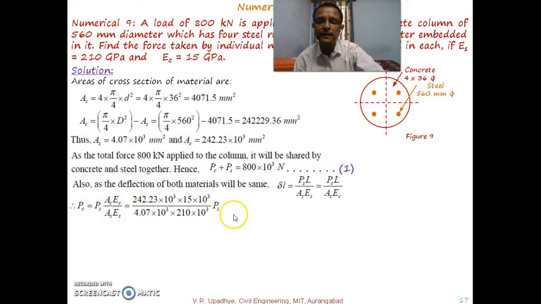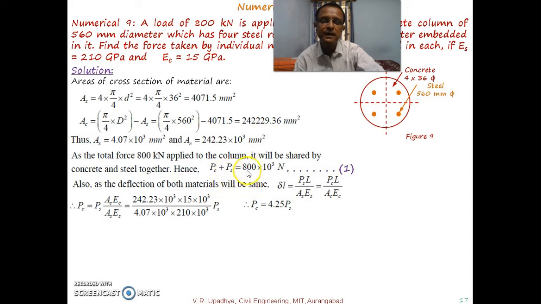So we get an equation which gives us a relation between what load is taken up by concrete and what load is taken up by steel. If we calculate it, we get PC is equal to 4.25 PS. We know that in equation 1, PC plus PS is equal to 800 into 10 to the power 3. So we substitute PC in terms of PS as 4.25, so 4.25 plus 1 becomes 5.25 PS.